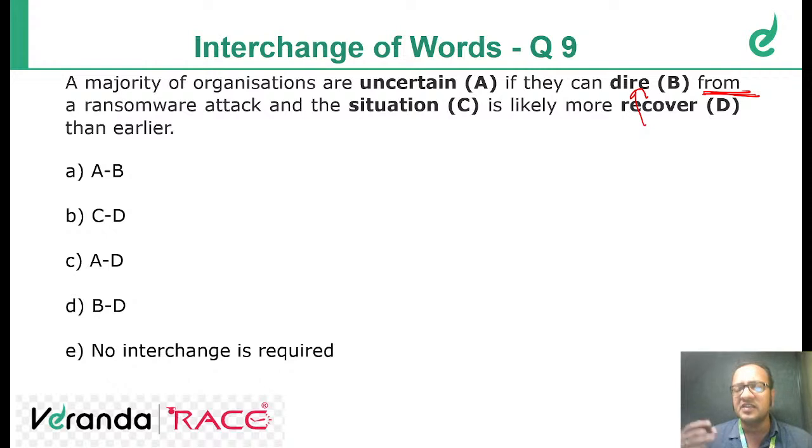Dire means what? Dangerous. More harmful. So a majority of organizations are uncertain if they can recover from a ransomware attack and the situation is likely more dire than earlier. So the answer should be BD. D is the answer. Anyone answer? Venkat says D. Very good. Vignesh says D. Very good.